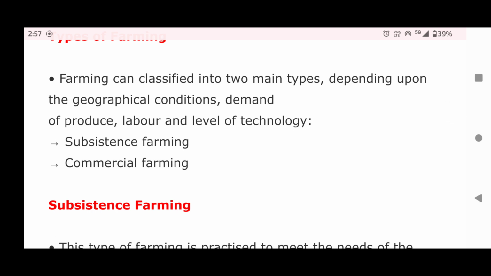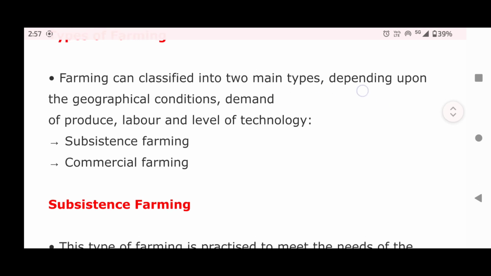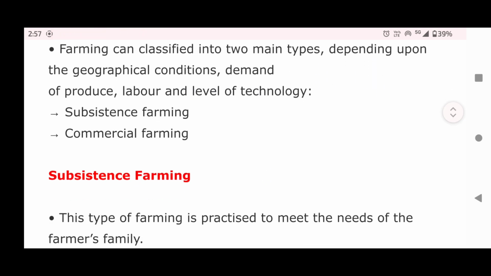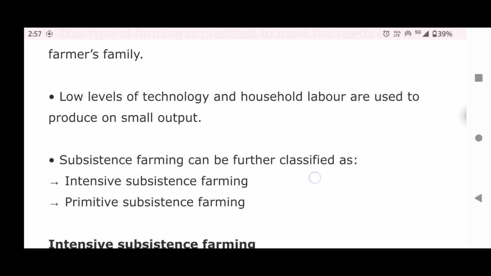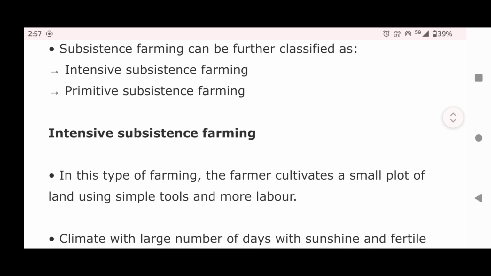Types of farming. Farming can be classified into two main types depending upon the geographical condition, demand of produce, labor, and level of technology. That is subsistence farming and commercial farming. Subsistence farming. This type of farming is practiced to meet the needs of the farmer's family. Low levels of technology and household labor are used to produce a small output. Subsistence farming can be further classified into intensive subsistence farming and primitive subsistence farming.